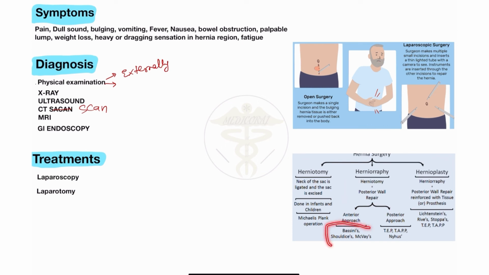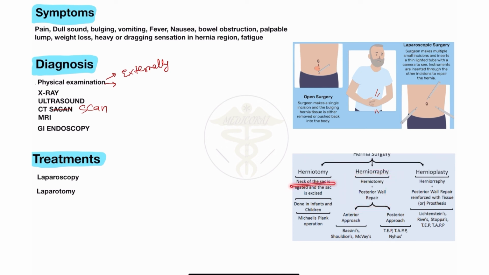On the basis of different scientists, the operations are named like Bassini method, McVay, Shouldice, Nyhus operation, TAP and TEP. You do not need to know the scientist names; we only need to know the approach of herniorrhaphy, herniotomy plus posterior wall repair.